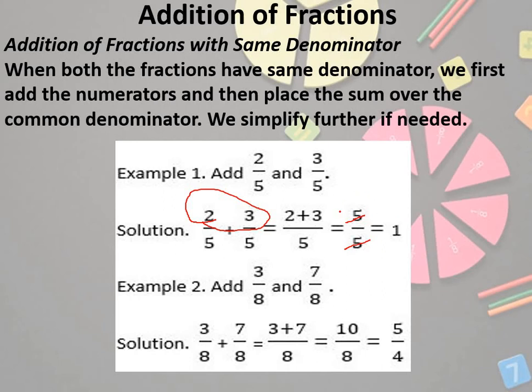Okay. What does this 5 by 5 mean? You had brought one chapati. You had divided it into 5 parts, out of which you had eaten 5 parts. Okay. So it will be 1.